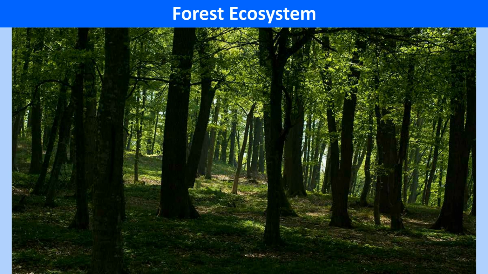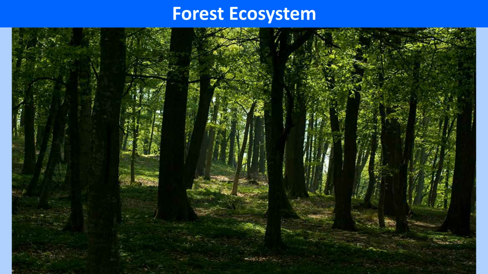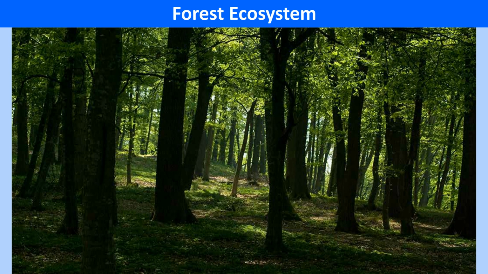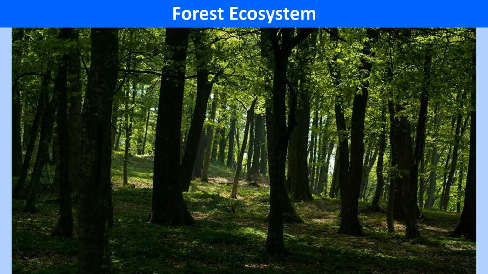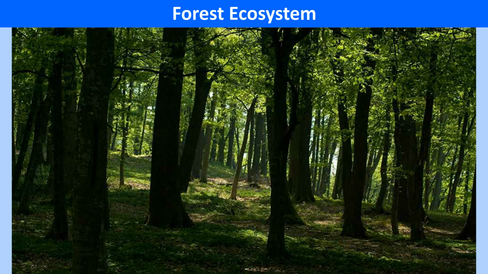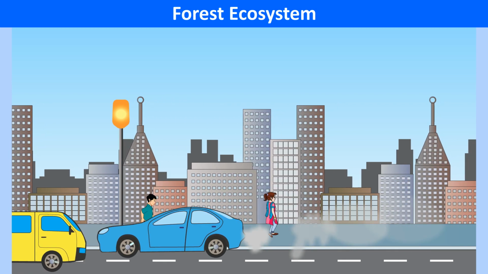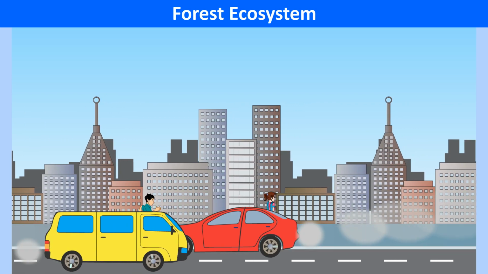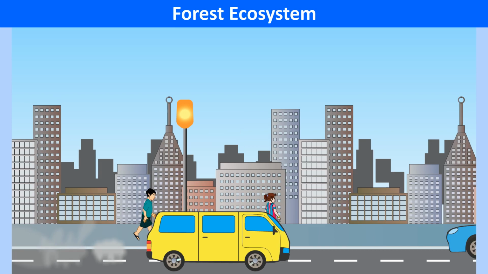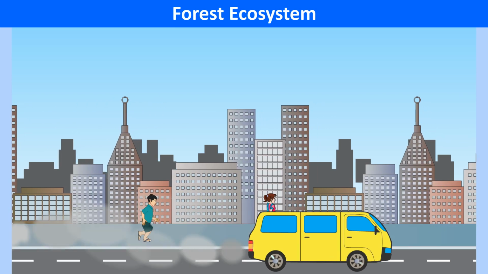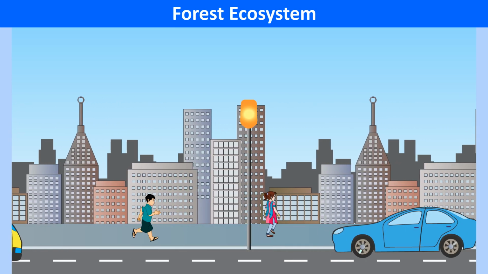Forest ecosystem. A forest is an extensive, continuous area of land dominated by trees. Forests today occupy 1/3 of the land area of the earth. The rapid increase in human population has brought about deforestation, pollution, as well as threatened this important ecosystem the world over.